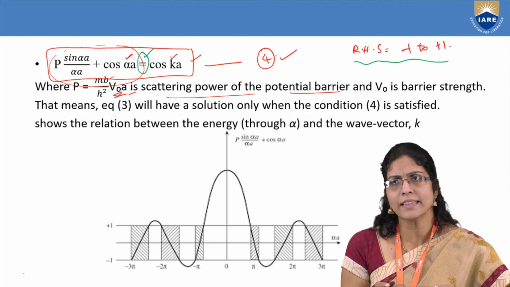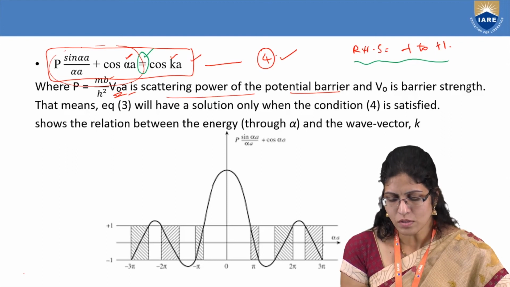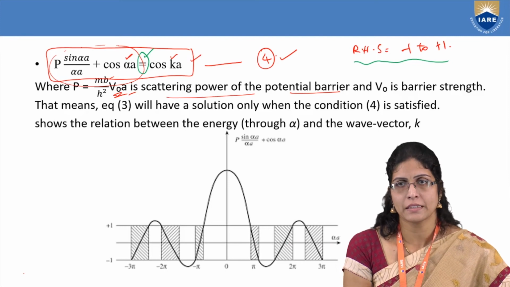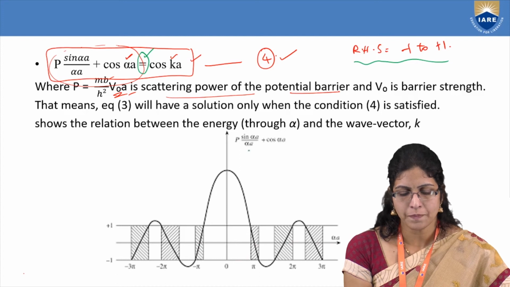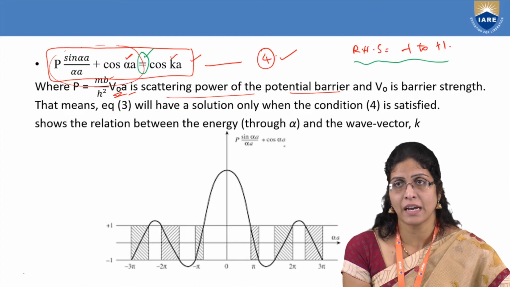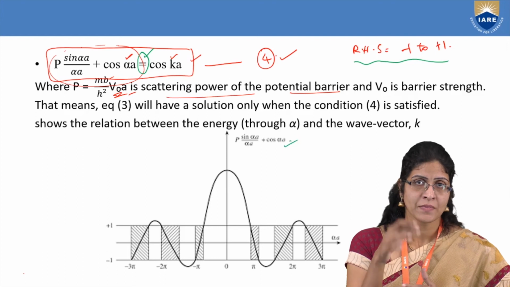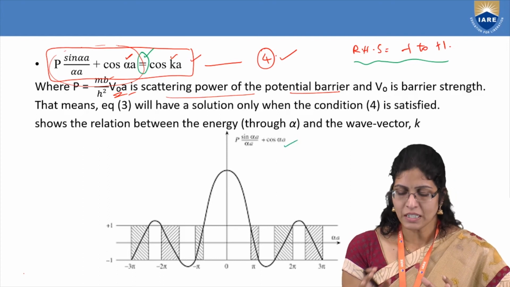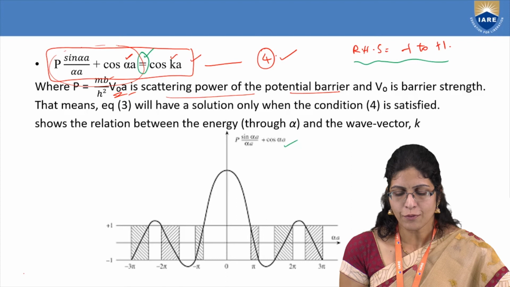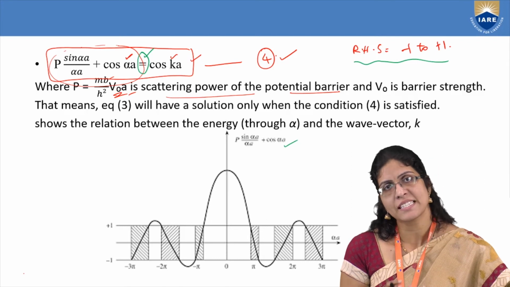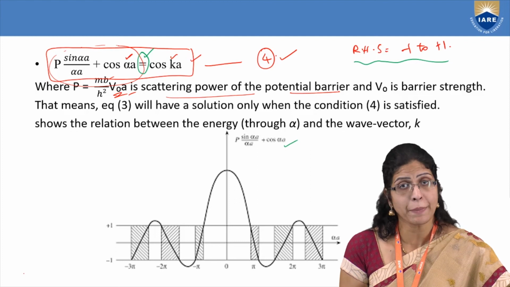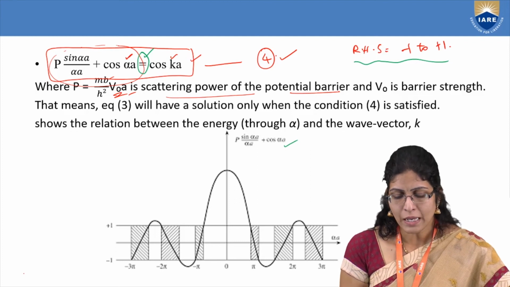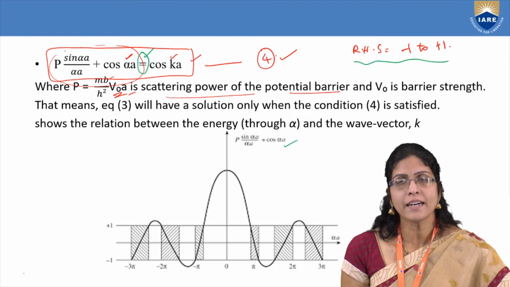So in order to check that, take alpha a values of pi, 2 pi, 3 pi, and minus pi, minus 2 pi, minus 3 pi, and plot the LHS, P sin alpha a by alpha a plus cos alpha a, along the y-axis against alpha a along the x-axis. For any particular scattering power, for example, here is the diagram for the scattering power of 3 pi by 2. You are able to see that there is a curve.